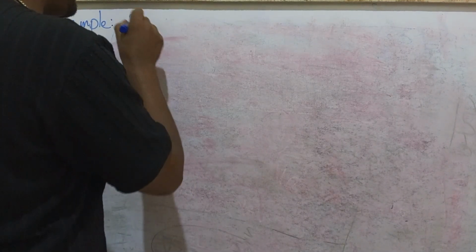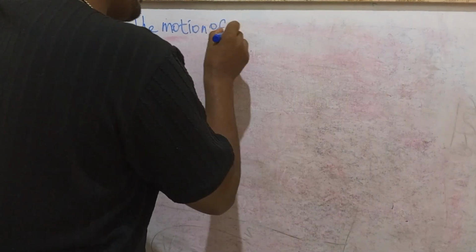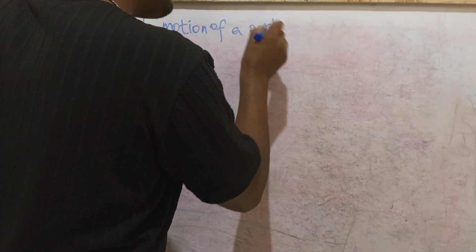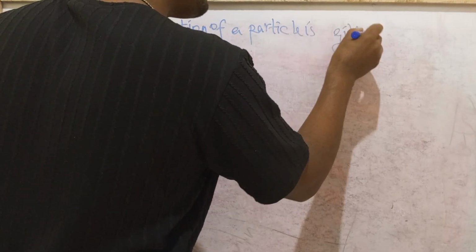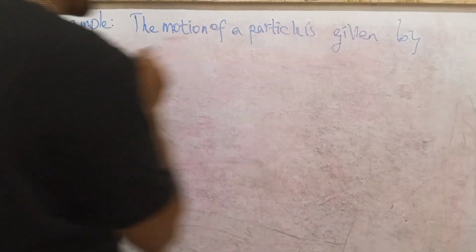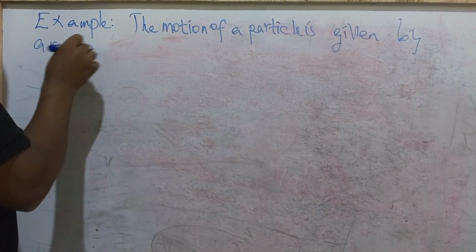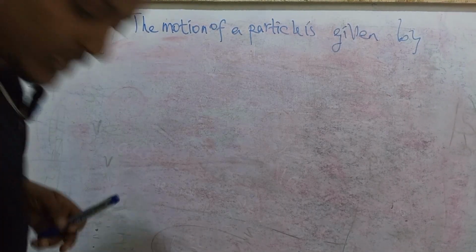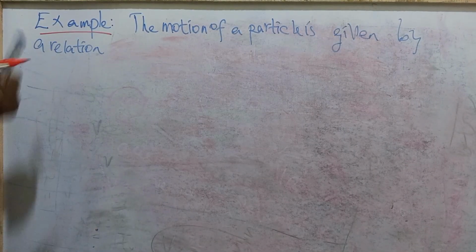The motion of a particle is given by a relation. We can take one relationship.